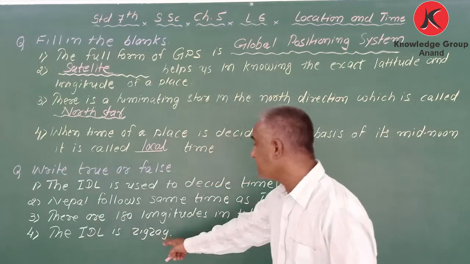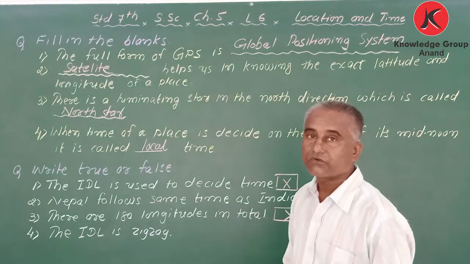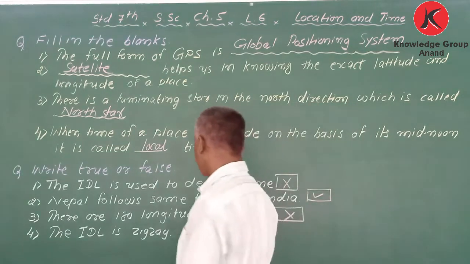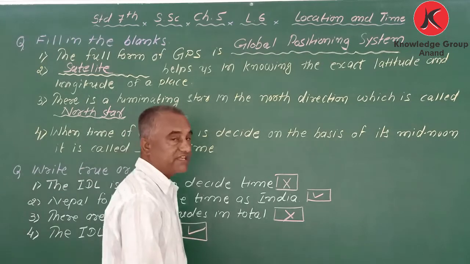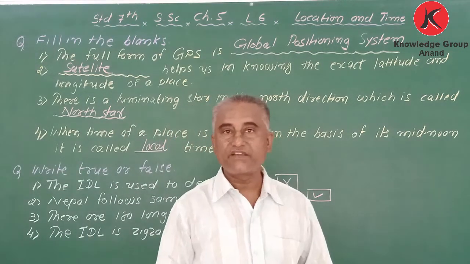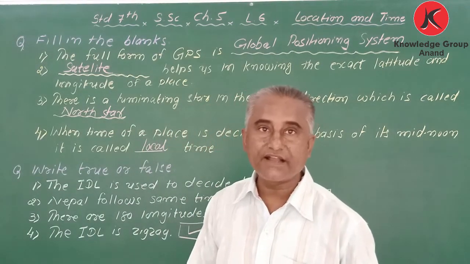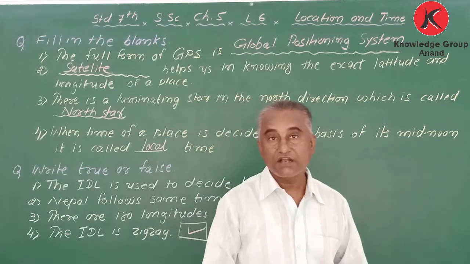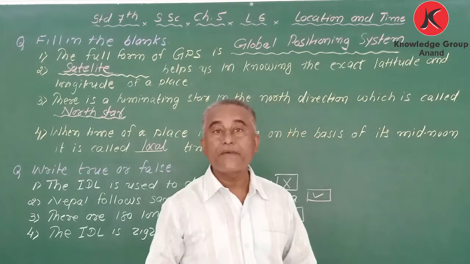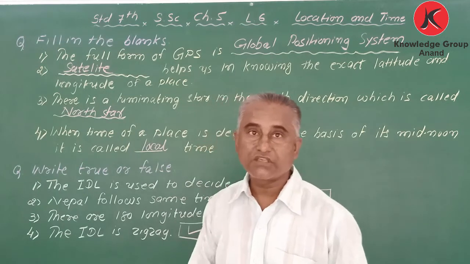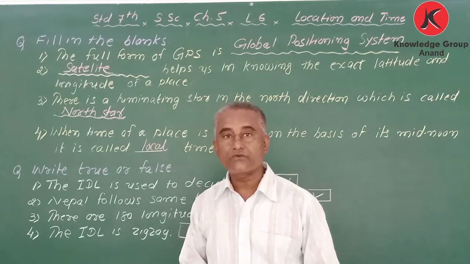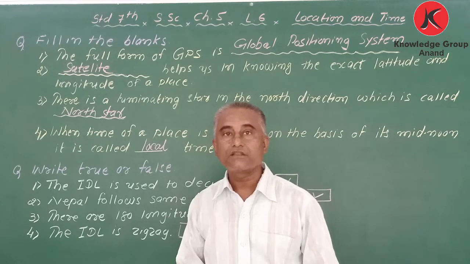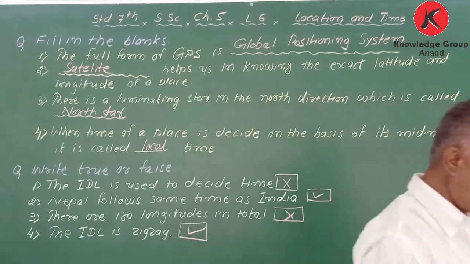The ideal is zigzag. Yeah, correct, it is true. Ideal is zigzag. And I said, na, it never passes through any land area. It passes through water bodies. And which water? Yeah, correct, Pacific Ocean. Got it? So here I have discussed MCQs, fill in the blanks, and true and false. Okay. Thank you.